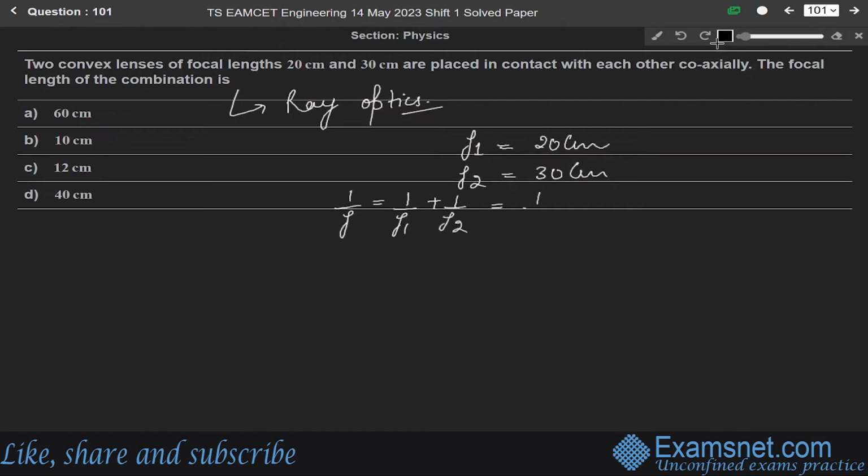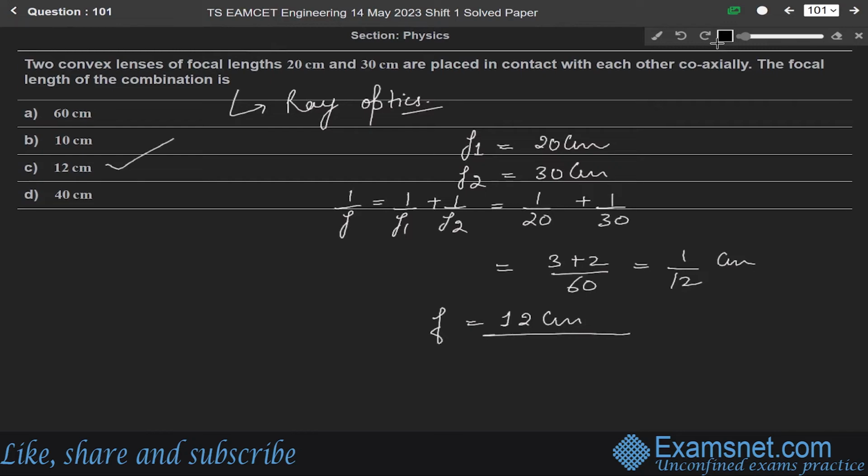So it will be equal to 1 over 20 plus 1 over 30. Solving it, we get 3 plus 2 over 60, equal to 1 over 12 centimeter. So the focal length of the combination is 12 centimeter. So the correct answer is option C.